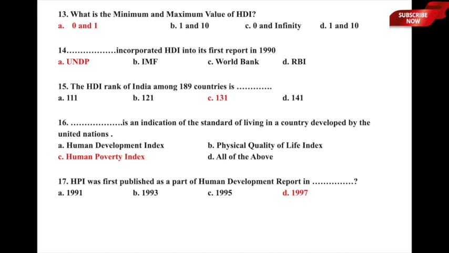Let us now move to the next one. HPI, or Human Poverty Index, was first published as a part of the Human Development Report in dash. In which year was the HPI first published as a part of the Human Development Report? Whether it was A, 1991, B, 1993, C, 1995, or D, 1997. So here, a very factual sort of question. HPI, or Human Poverty Index, was first published as a part of the Human Development Report in the year 1997, and option D, 1997, is the correct answer to this important question. I hope that is clear.